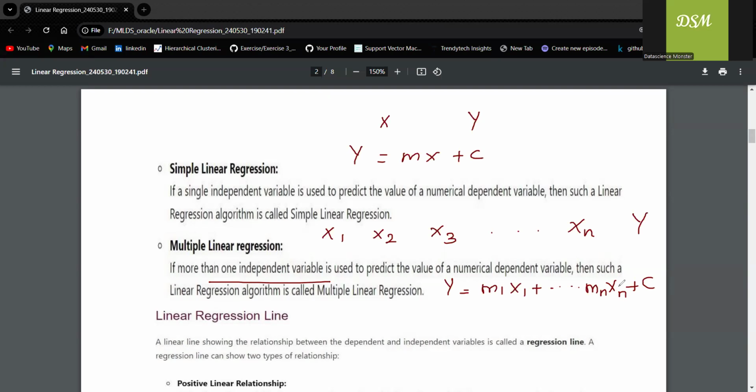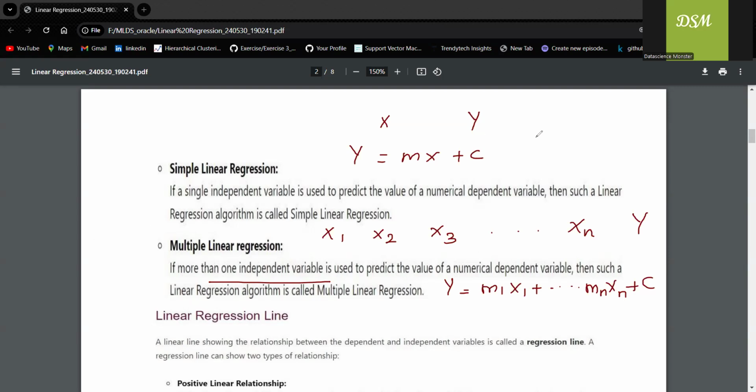And also in interviews, what I have seen most of the time is people answering c as constant. c is not a constant. It is the y-intercept. So if there is more than one independent variable and one dependent variable, then it is called multiple linear regression. Very simple.